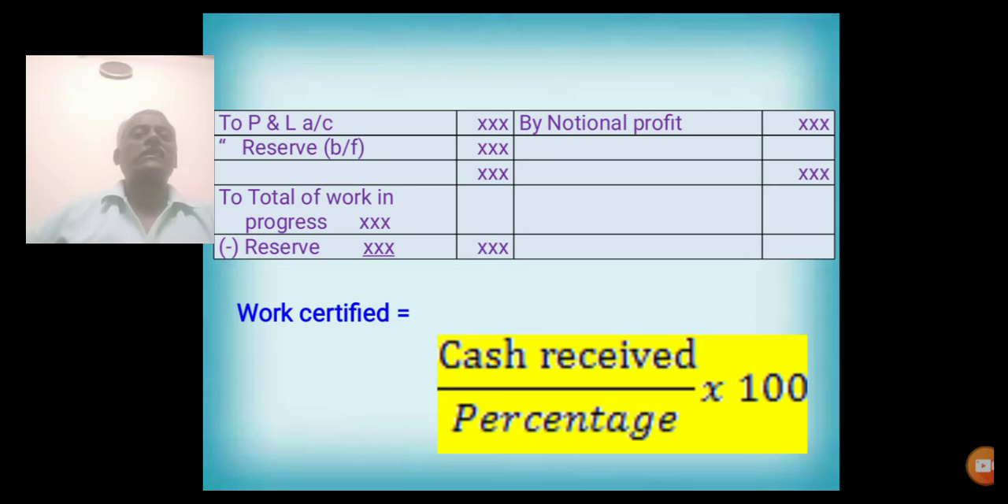If the cash received alone is given without giving the work certified, then the cash received amount should be converted as work certified. For this, the formula is cash received divided by percentage into 100. After applying this formula, the cash received amount is converted as work certified, and the same amount should be entered on the credit side of the contract account.